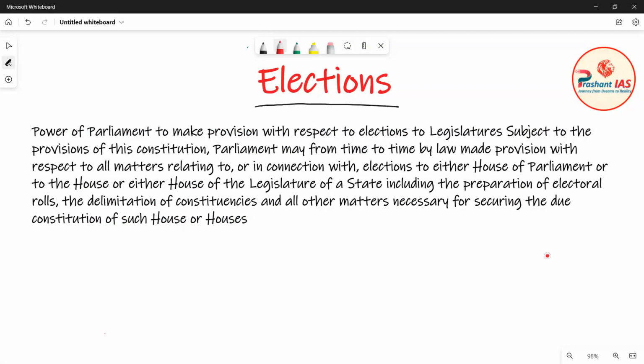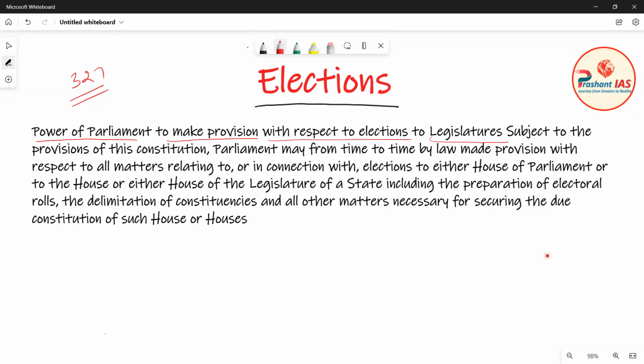So friends, now let's come back to our discussion. So now in this class, first of all we will discuss Article 327 because in the last class we have completed our discussion till Article 326. So first of all, I am reading this article for you. So let's see what is the title of this article. Power of Parliament to make provisions with respect to election to legislatures.